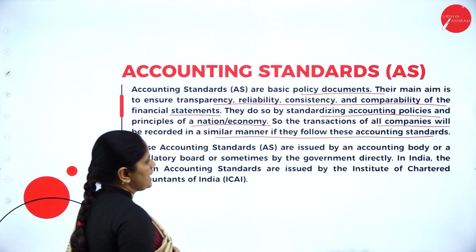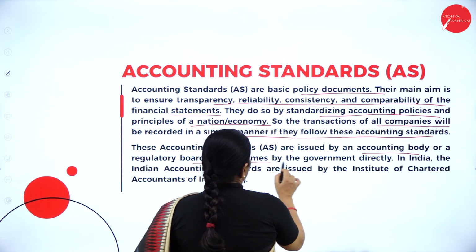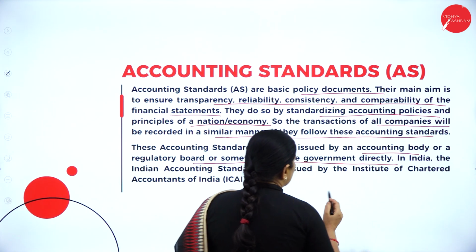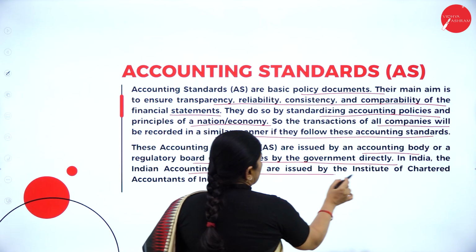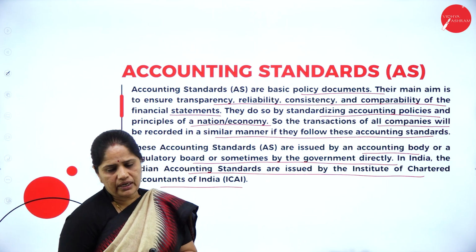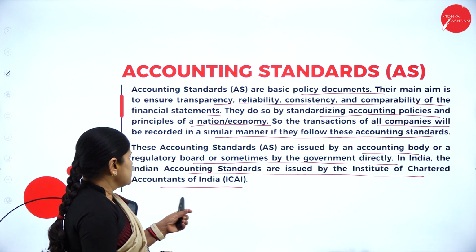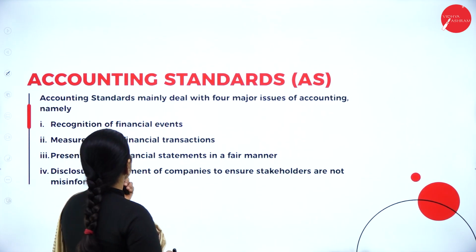These accounting standards are issued by an accounting body or a regulatory board or sometimes by the government directly. In India, they are issued by the Institute of Chartered Accountants of India. So, the accounting standards are decided by the Institute of Chartered Accountants of India.